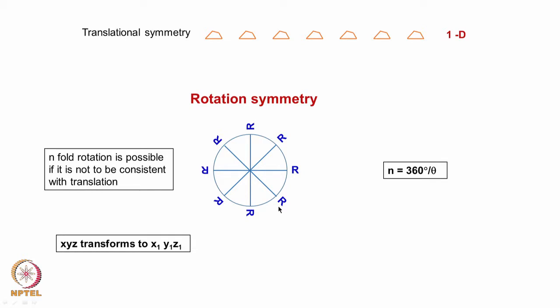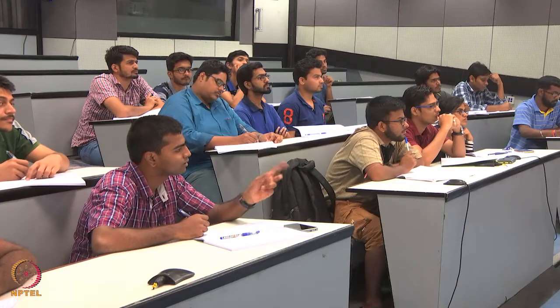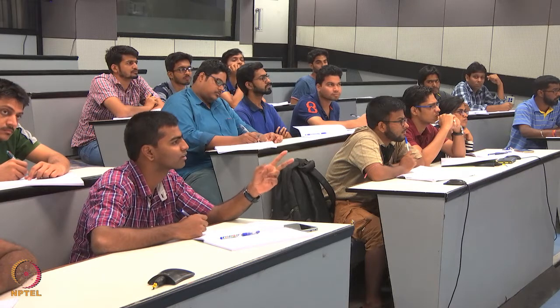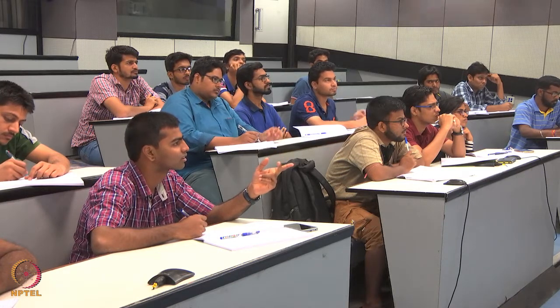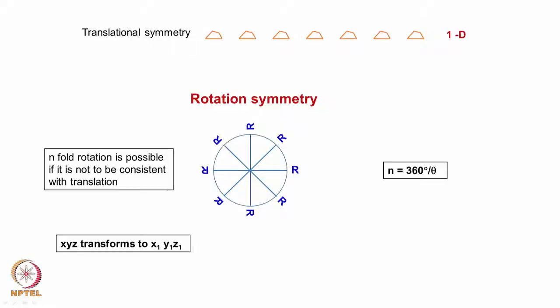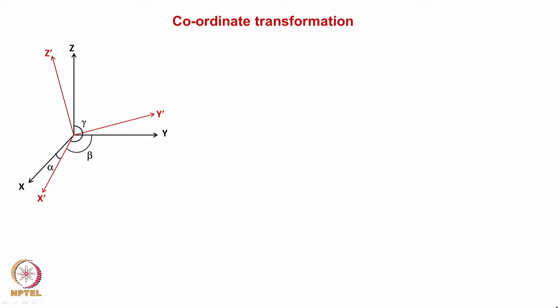Suppose we wanted to find out the position of R, if we go from here to here, this motif, how do we find out? To go from one position to another position, what is the way in which we can do it? Since they are equidistant, we can say how much angle it has rotated. The angle you have rotated, but mathematically how do you transform into it? Angular displacement. This can be done using a coordinate transformation.